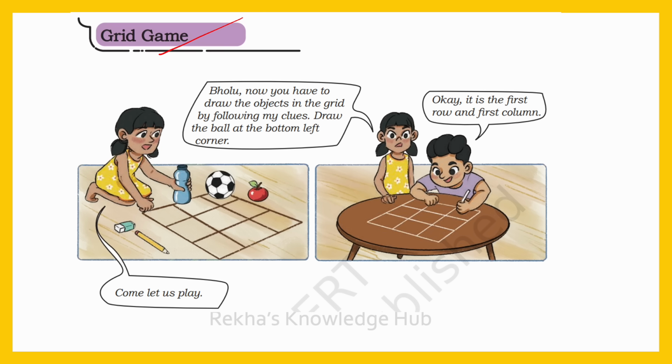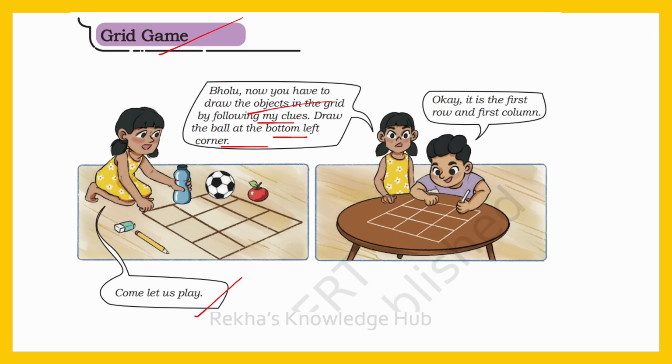Grid game. Come, let us play. See here, Rani is showing Bolu a game board which is drawn like a square grid. Bolu, now you have to draw the objects in the grid by following my clues. Draw the ball at the bottom left corner. Here, Rani is giving some instructions to Bolu. So, Bolu, he should draw some objects in the grid by following Rani's clues.